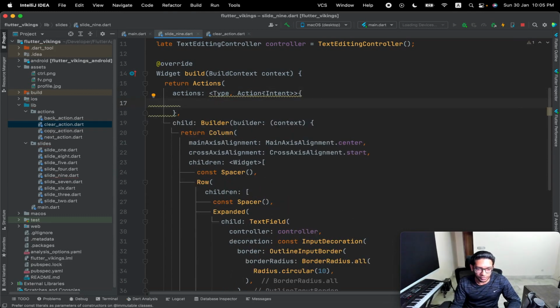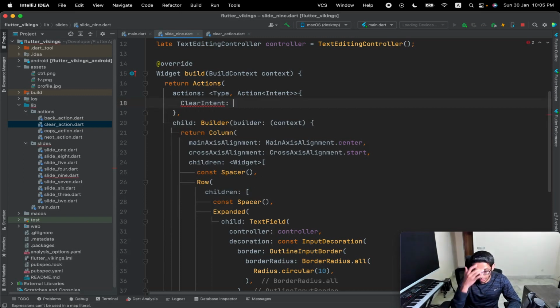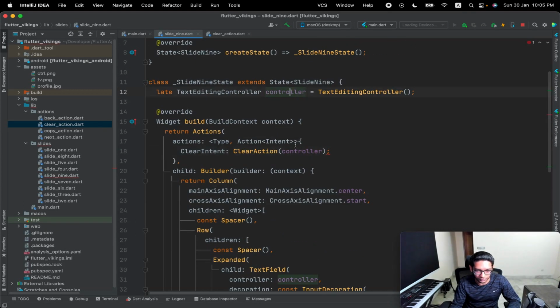This actions is a dictionary which takes your type, like clear intent, your intent, and gives you the action that you want. And here we'll pass a controller, like the text field controller.